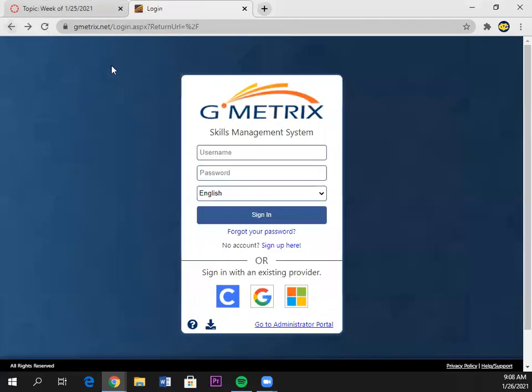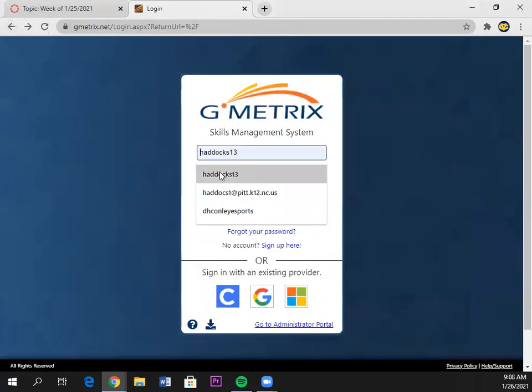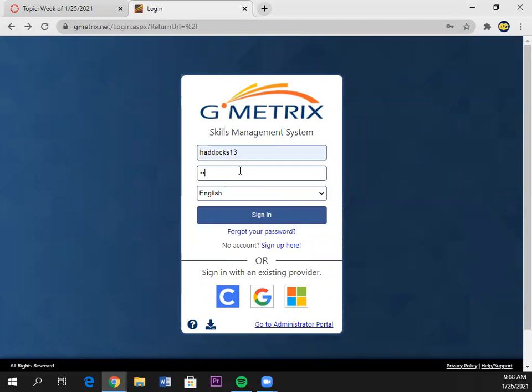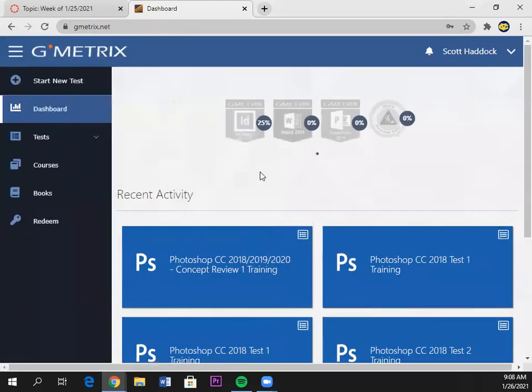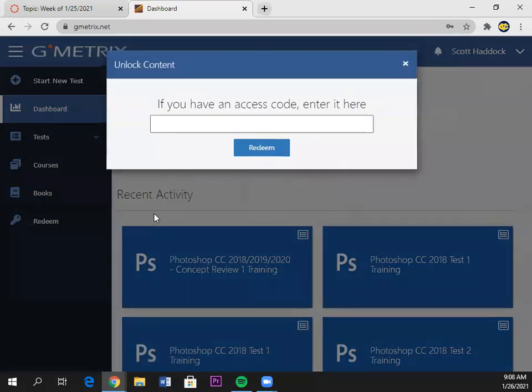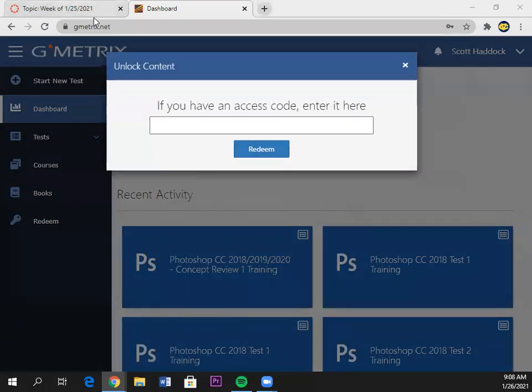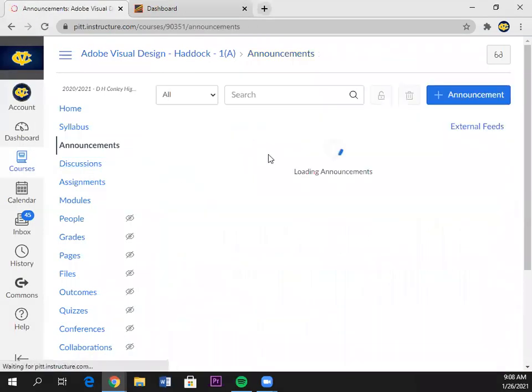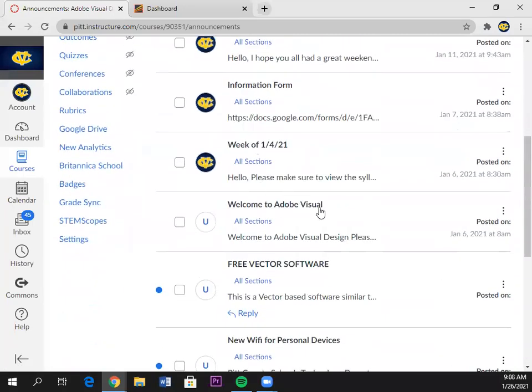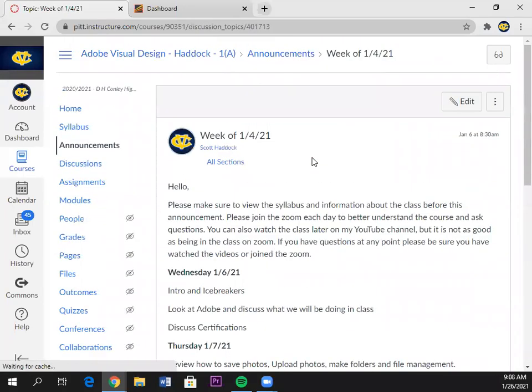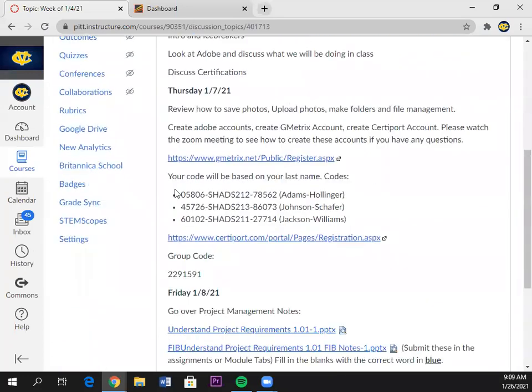Okay. Moving forward from that, though, the main thing is, again, just make sure you have those accounts. Once you have those accounts, you can log in. I'm going to log in. And then you need to make sure you put in whatever code you were given. And you can find that on the first week's announcements. So it's not hard to find. So it's right here. If your name falls in between these names, then that's which one you'll use. So you can just copy and paste it right here and put it in.